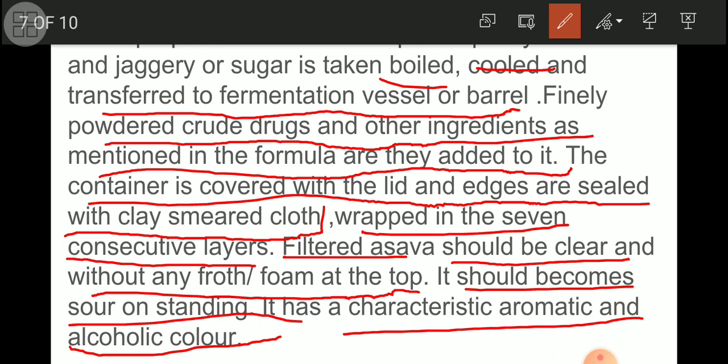As we know that here in this asava we have to take sugar.